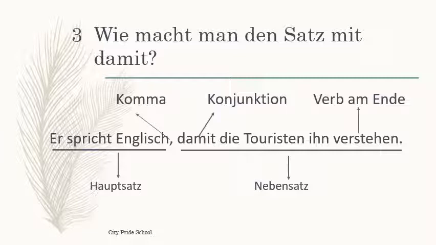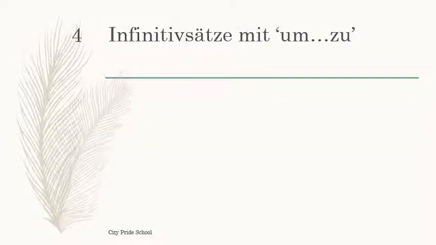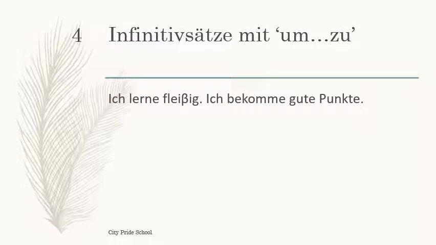Okay, now let's move ahead. Now we are going to see an example with um zu. Jetzt sehen wir den Infinitivsatz mit um zu. Hier gibt es einen Satz. Ich lerne fleißig, ich bekomme gute Noten. I learn very hard, or I work very hard, in order to get good marks. Um zu also means in order to, because it is also expressing the intention.